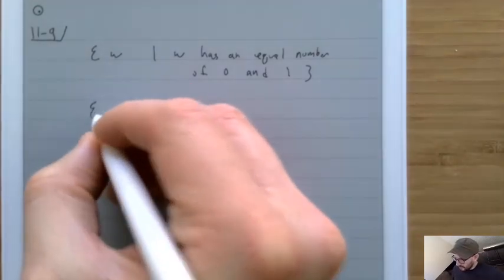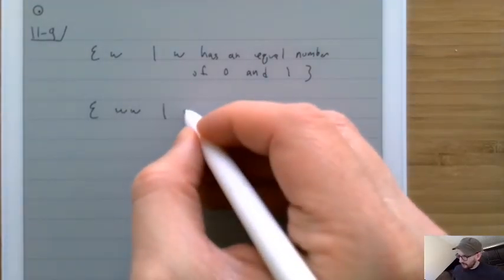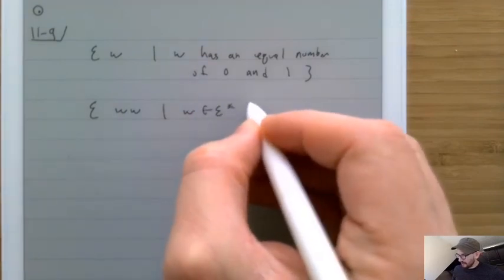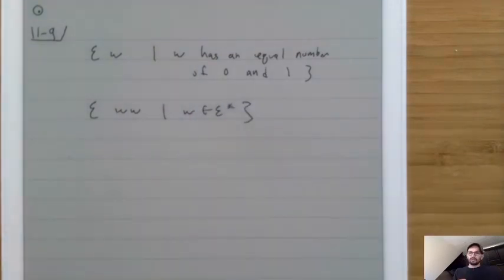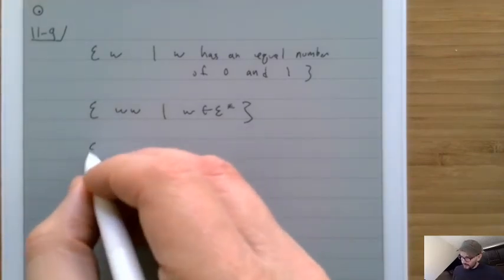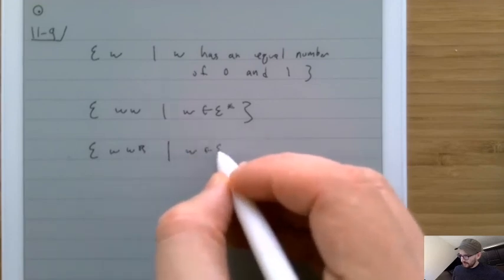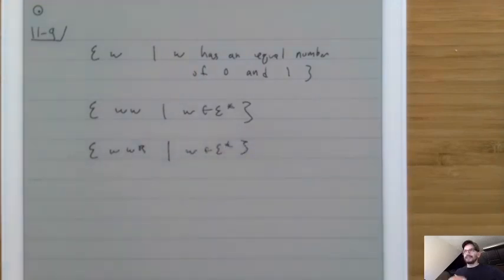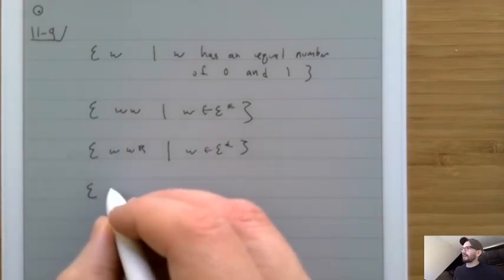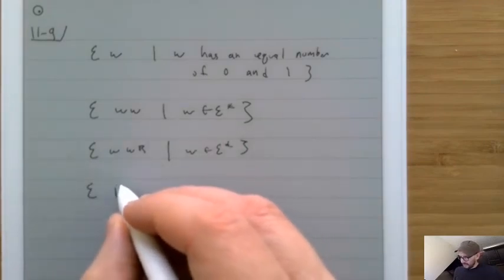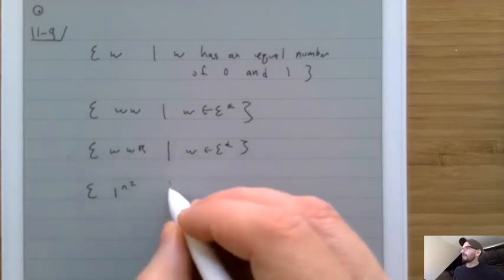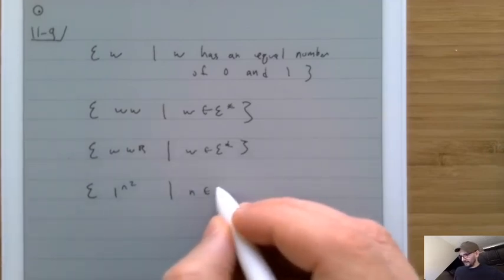Another example would be WW, where W is inside of sigma star. So this one is a string followed by the exact same string. Another one would be WWR, where W is inside of sigma star. This is where we have a string and then that same string reversed. Another one would be something like 1 to the n squared, where n is a natural number.